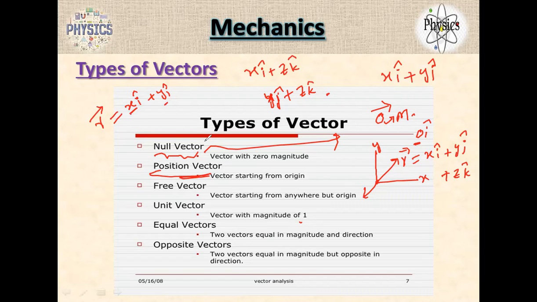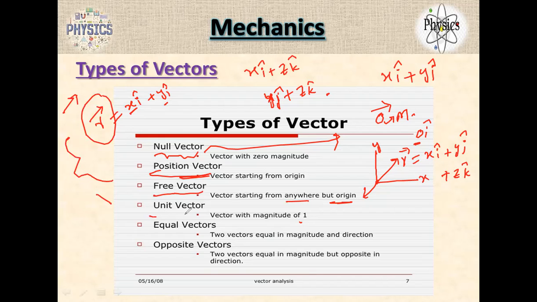You don't need to write anything on the magnitude. But i, j, k are the unit vectors. Free vector: a vector starting from anywhere but origin. It can start from anywhere, random, it's a free vector. You can write it like anything, no straight line also. Free movement, you can say.